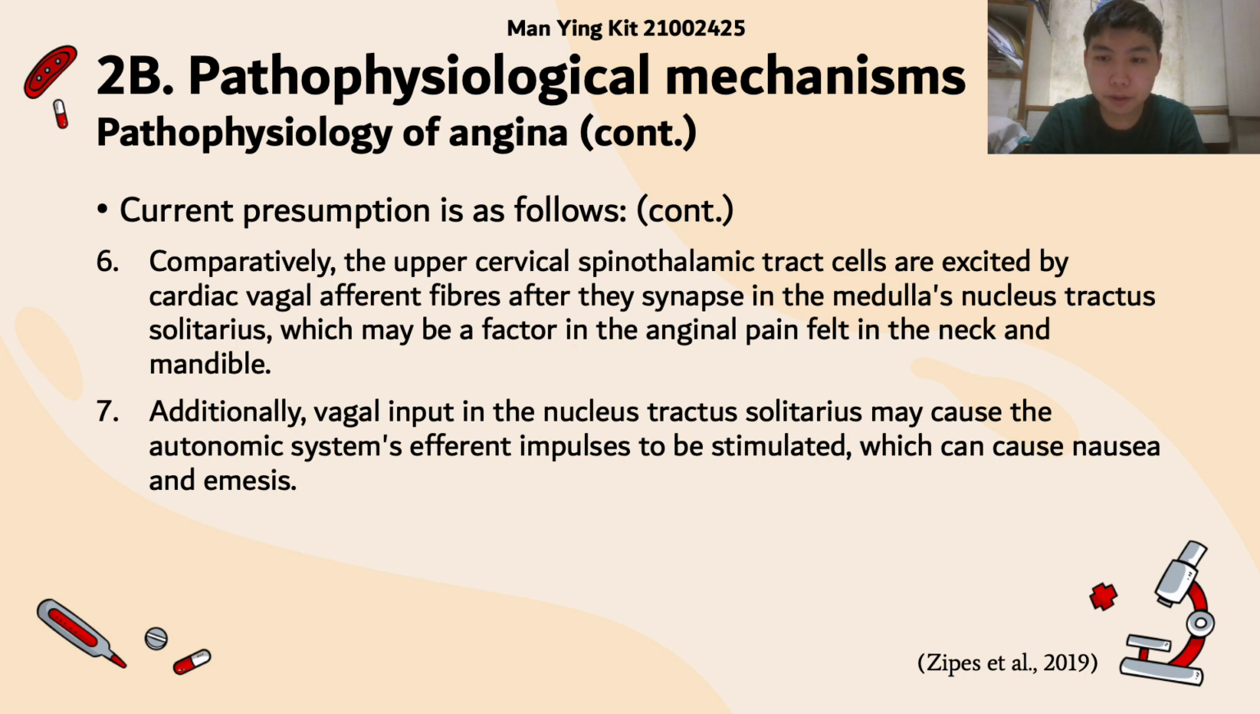Another referred pain would be felt on the neck and mandible, as the upper cervical spinothalamic tract cells are being stimulated by the vagal afferent fibers. This would cause referred pain on the neck as well as the mandible distal to the neck. Additionally, angina pectoris might also cause complications like nausea and vomiting by stimulating the autonomic nervous system from vagal output.